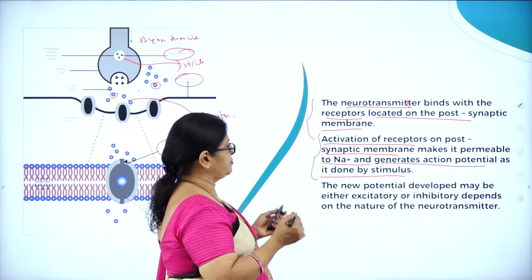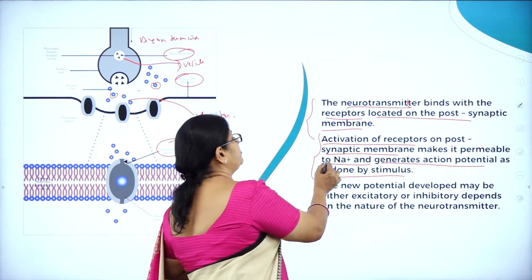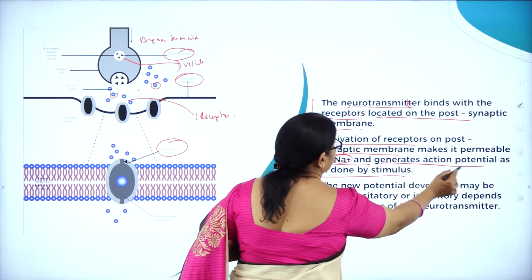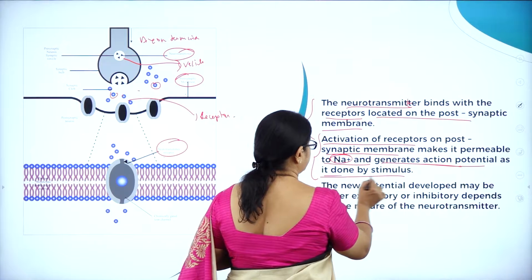Activation of receptors on the postsynaptic membrane makes it permeable to sodium and generates an action potential, as is done by a stimulus. So when the neurotransmitter binds with the receptors located on the postsynaptic membrane, it makes the membrane permeable to what? Sodium ions, and generates what? Action potential, as done by a stimulus.